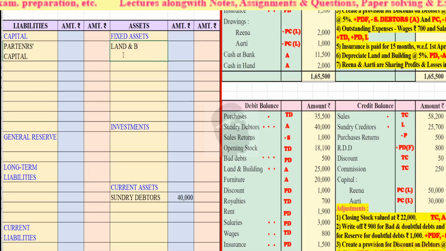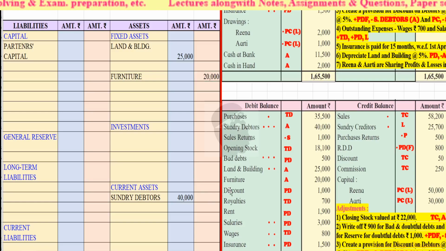See, there is an adjustment regarding depreciation, so we'll write the value in the inner column. Then furniture, asset, 20,000. There is no adjustment on furniture, so it will come to the outer column directly, 20,000.